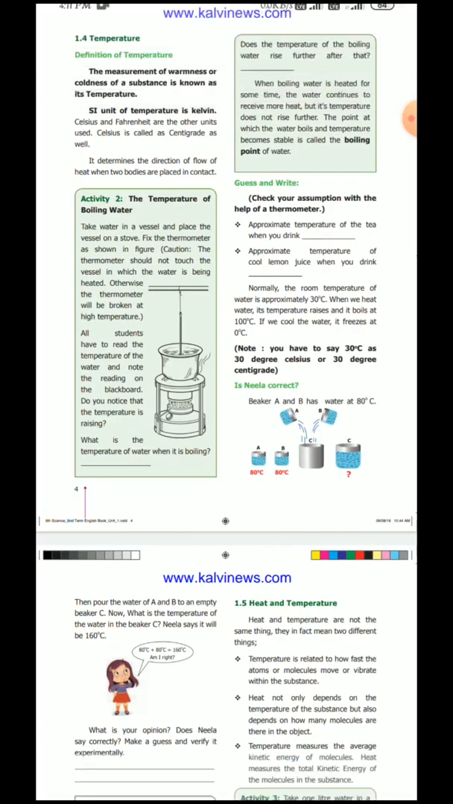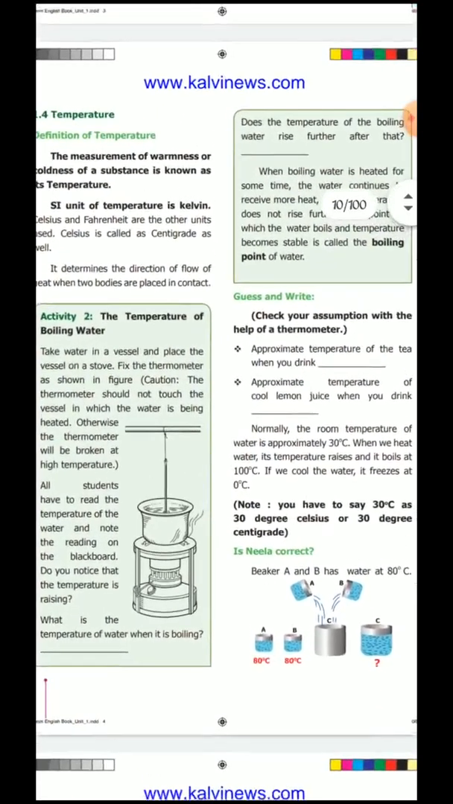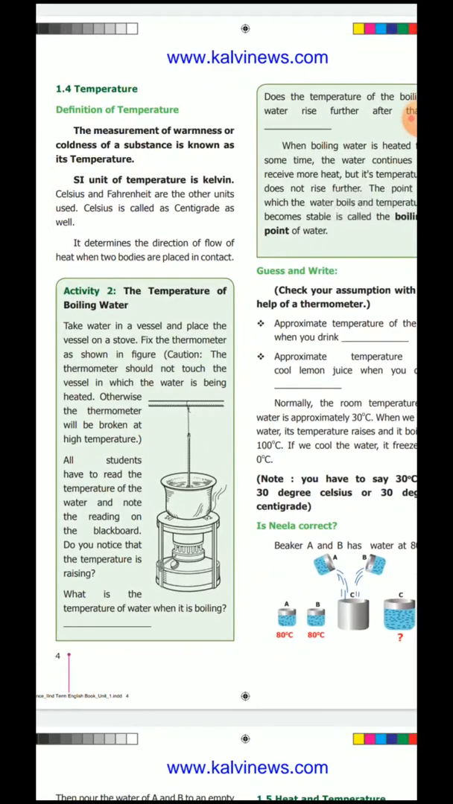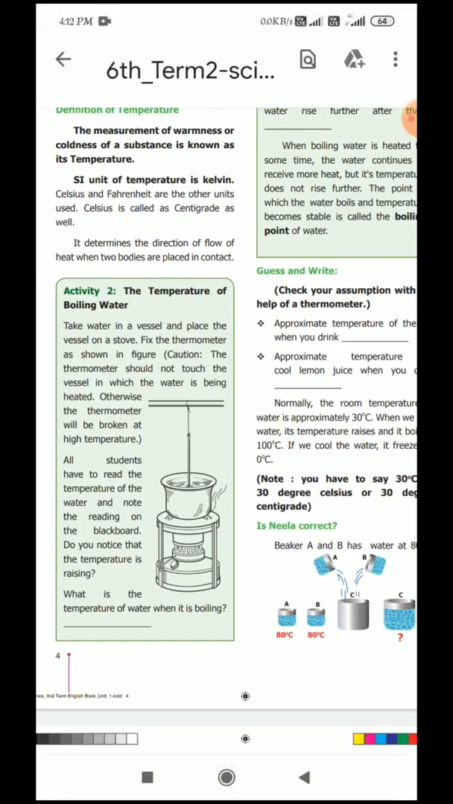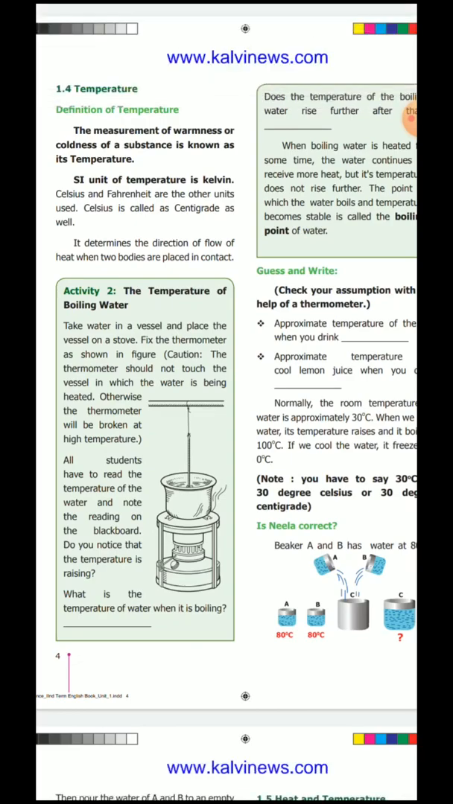The SI unit of temperature is Kelvin. Already you saw the SI unit of heat. Heat is what? SI unit of heat is joule or calorie. Here the SI unit of temperature is Kelvin. Celsius and Fahrenheit are the other units used. Here you use Celsius and Fahrenheit most of the time. Celsius we call as centigrade.